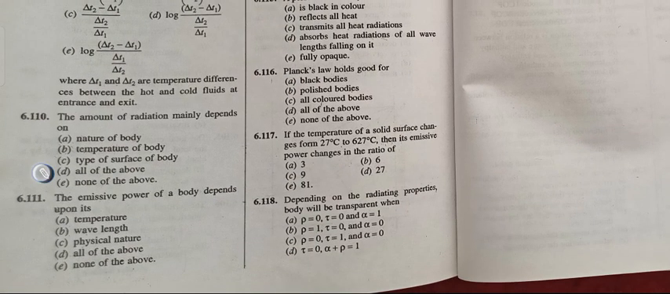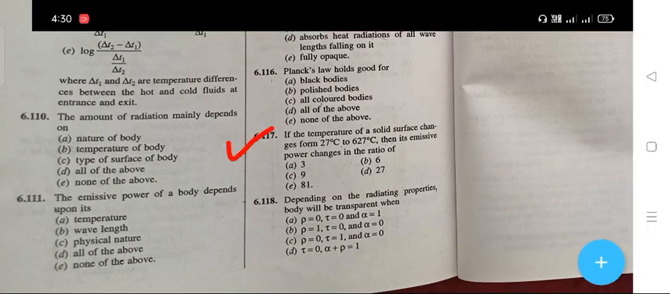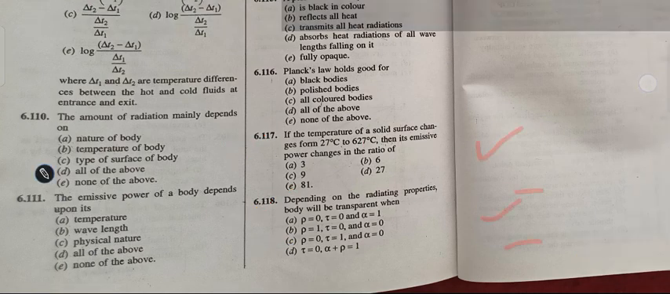And the next question is if the temperature of a solid surface changes from 27 degrees Celsius to 627 degrees Celsius, then its emissive power changes in the ratio of. The right answer is E, that is 81. The next question is depending on the radiating properties, body will be transparent when. The right answer is C, that is rho is equal to 0 and tau is equal to 1 and alpha is equal to 0.